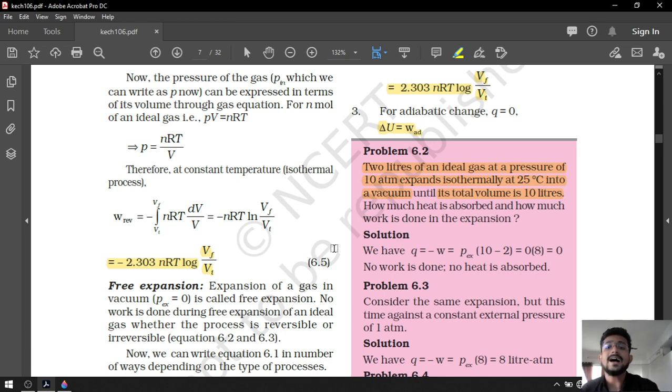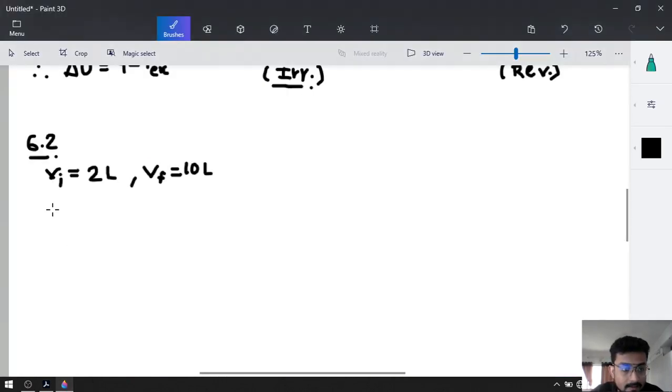Okay, what they have asked for us: how much heat is absorbed and how much work is done in the expansion. Now we are going to look out for the words which can tell us other information also. First word is isothermally. Isothermal means delta U is equal to 0.